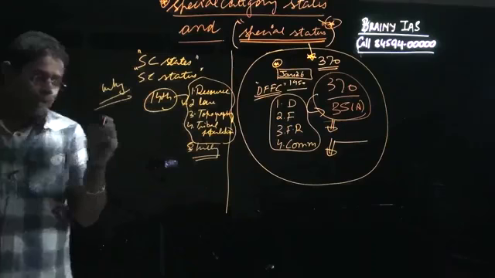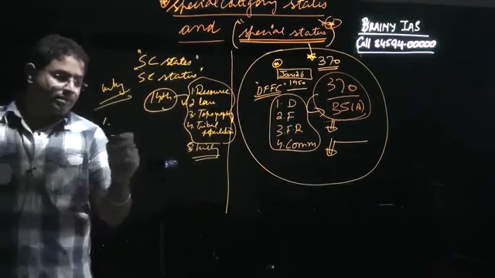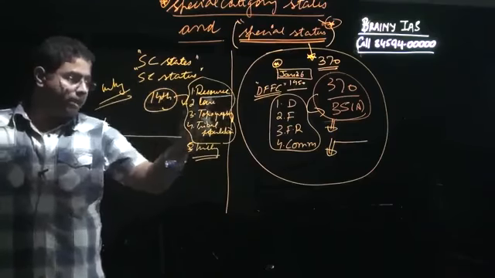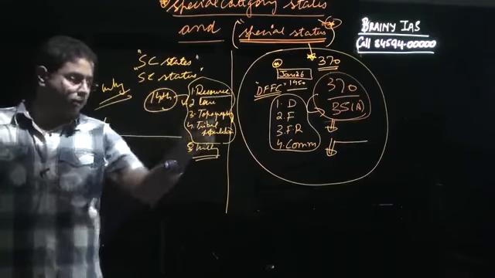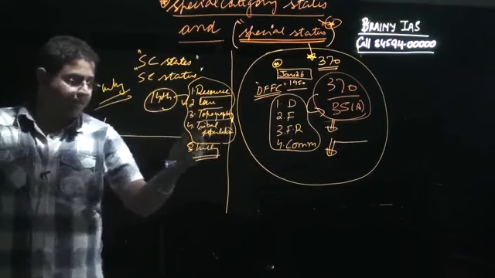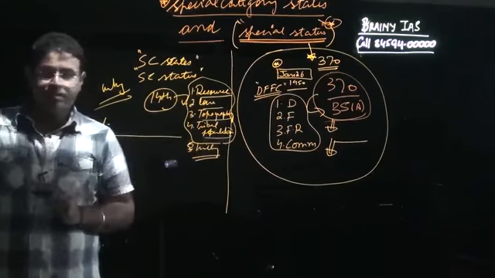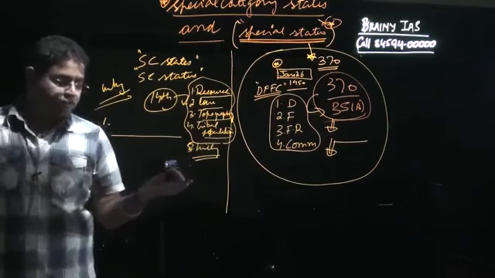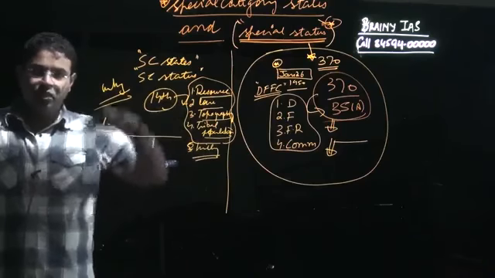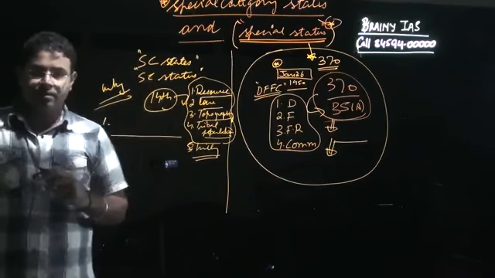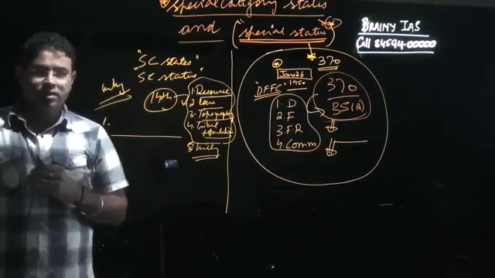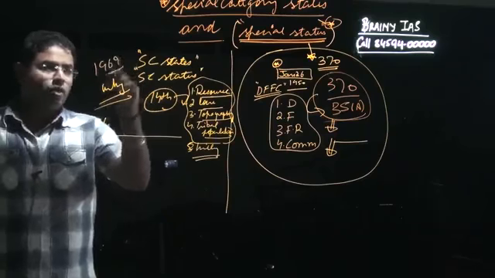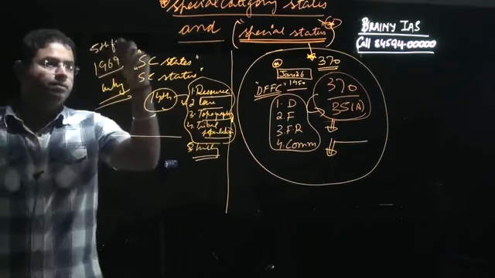The first and foremost reason was that these states were low in terms of resources, had low population, the topography was not right, tribal population used to be there, and the economic condition was not fine. So, in order to bring these states in line with the mainstream states, the special provision was added in 1969 on the recommendation of the 5th Finance Commission.